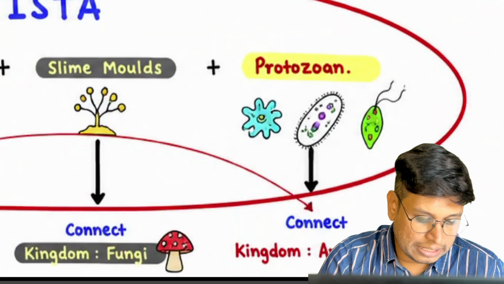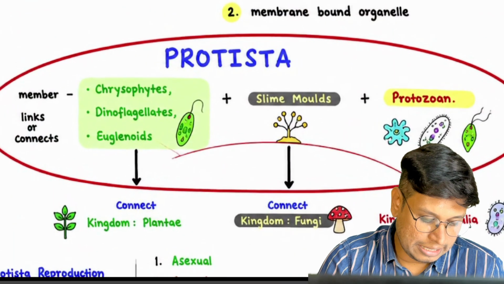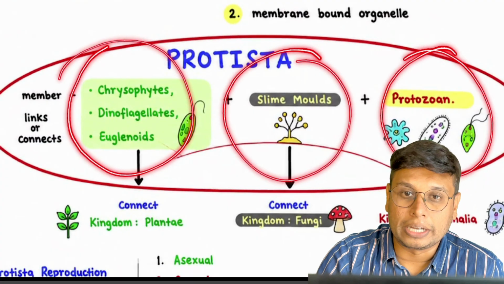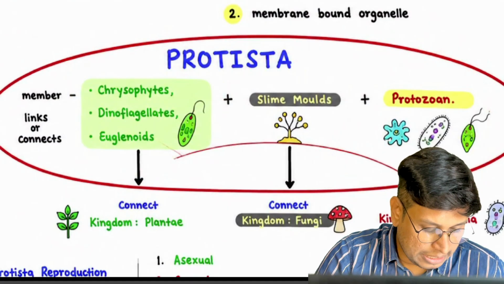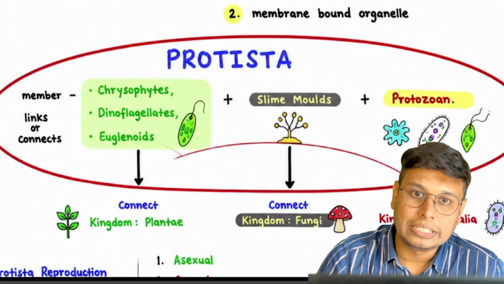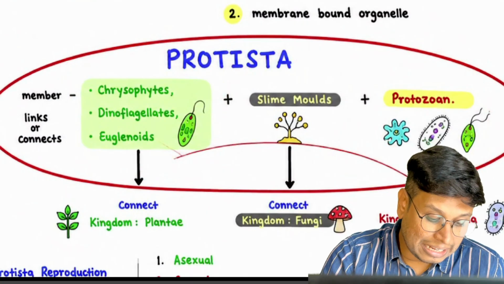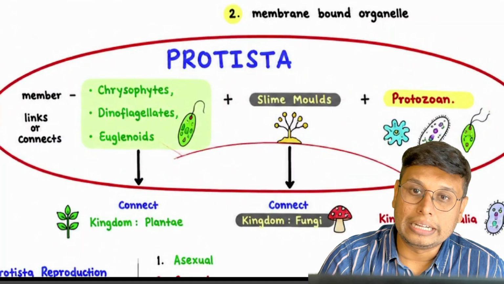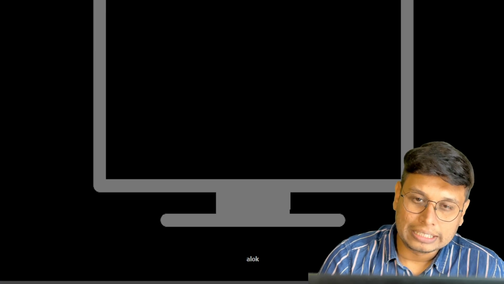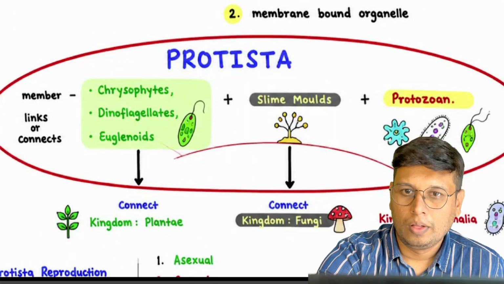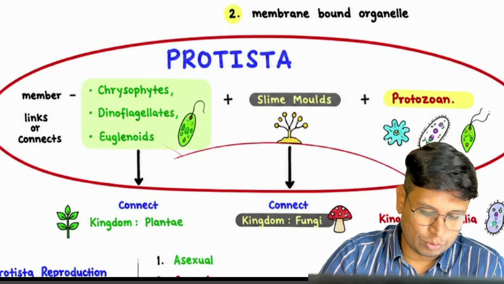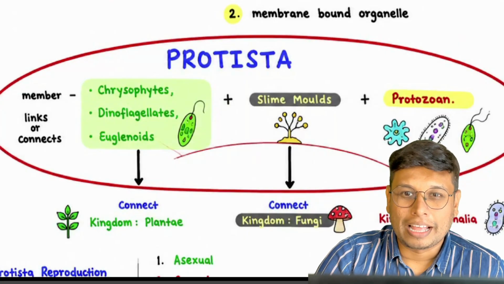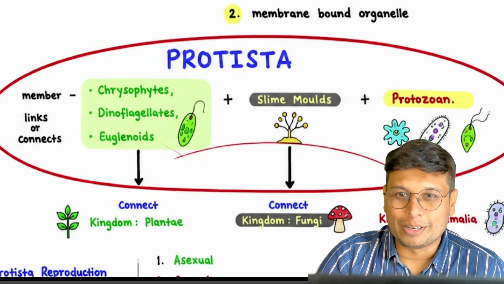So this kingdom Protista contains members related to respective kingdoms. Chrysophytes, Dinoflagellates and Euglenoids are related with kingdom Plantae, or plants. Slime molds are related with fungi. Sometimes the connection gets clipped and technical glitches are going to be there.